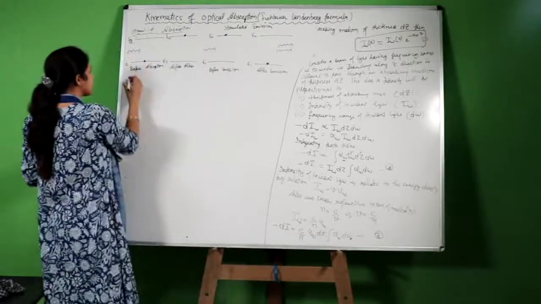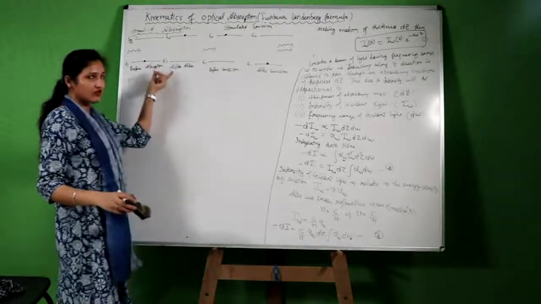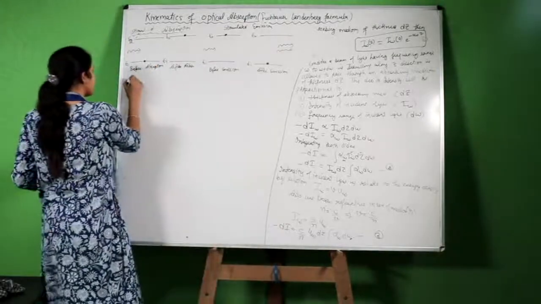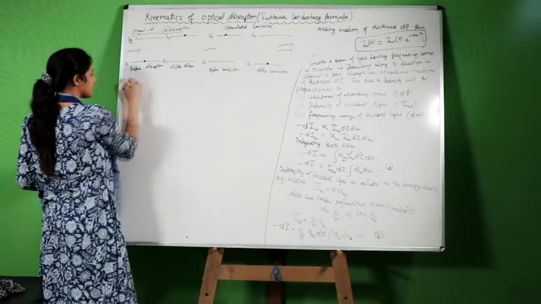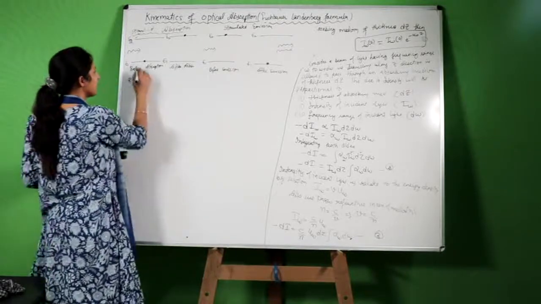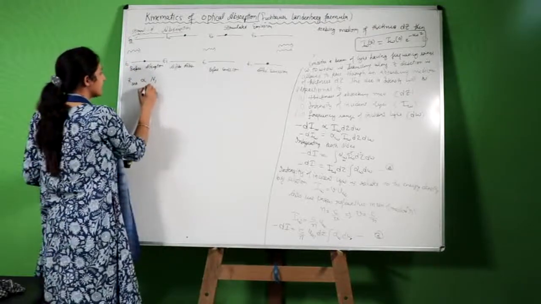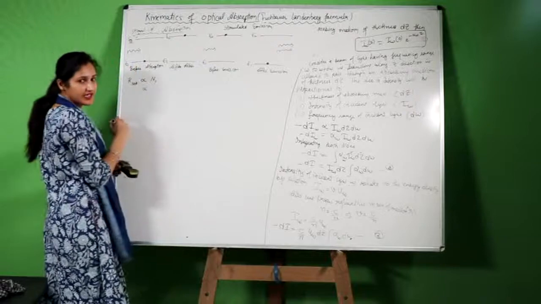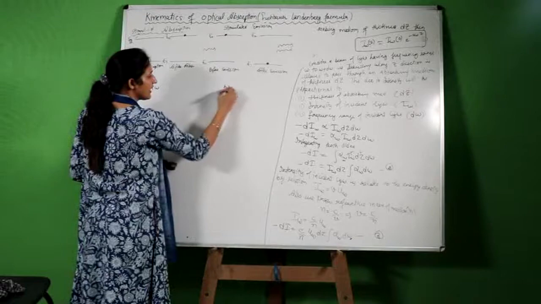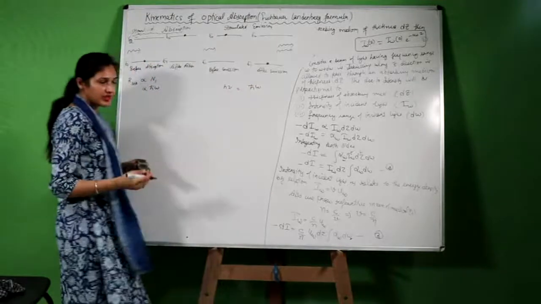Now in this case, we have to find out the decrease in intensity. The rate of absorption minus the rate of emission will give you the decrease in intensity. Now the rate of stimulated absorption will be proportional to, it will depend on how many factors. The first factor is the number of atoms in the ground state. The second factor is the energy of the incident photon. It is h nu. I have written it. We know that it is equal to h bar omega, dividing and multiplying by 2 pi.